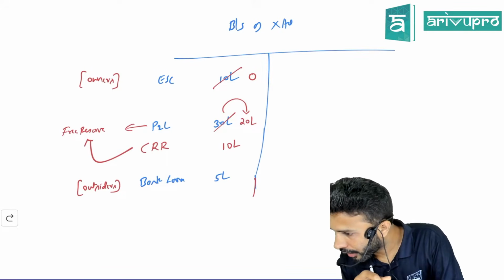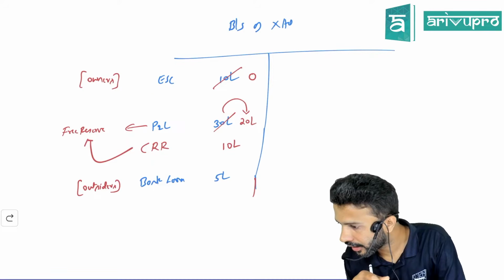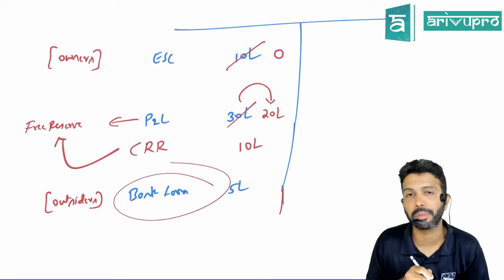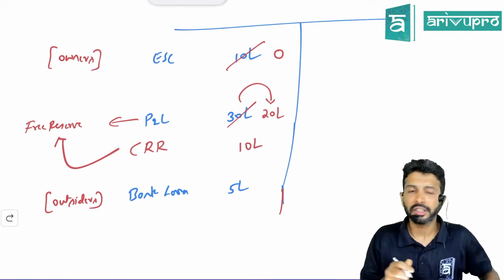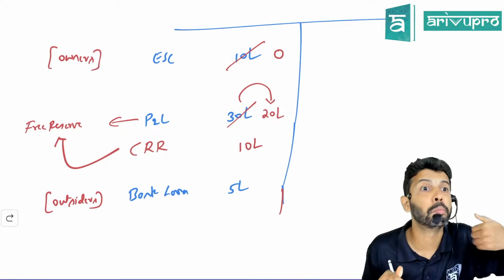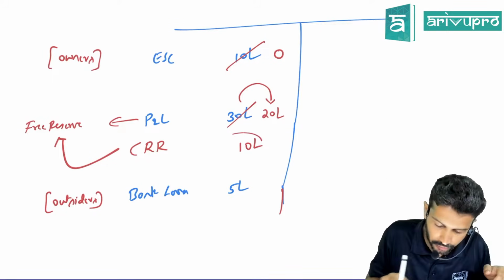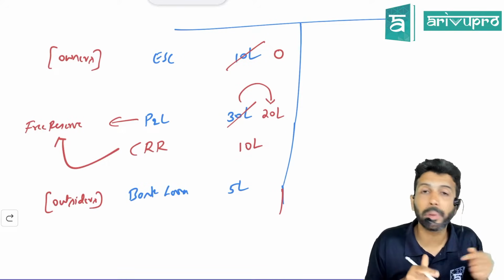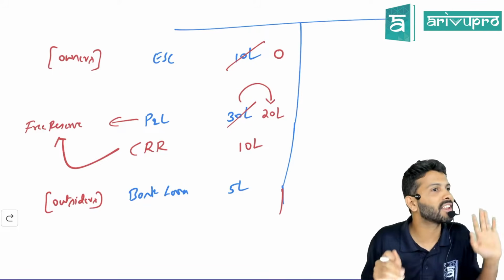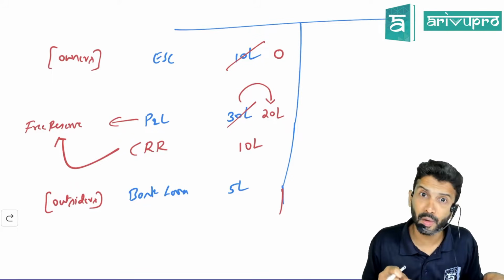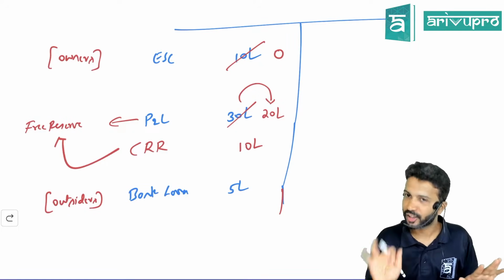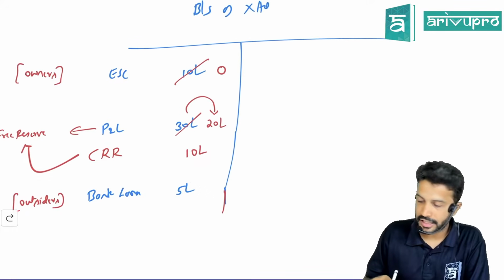Sir, if the 10 lakh was parked in CRR for the repayment of capital, isn't it like protecting the shareholders? It's not more like protecting the shareholders; it's more like protecting the bank loan people. If you have CRR, it can be used for one purpose and one purpose only, that is to give bonus shares. The bonus shares topic was there in your accounts. Again, that's been eliminated, but unfortunately you have problems around bonus shares in this, so we'll target that also. Don't worry about that. So yes, this is the intention.